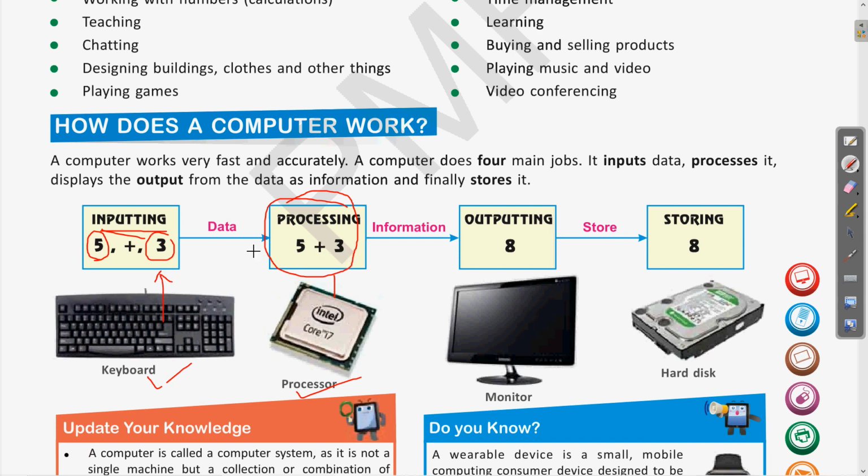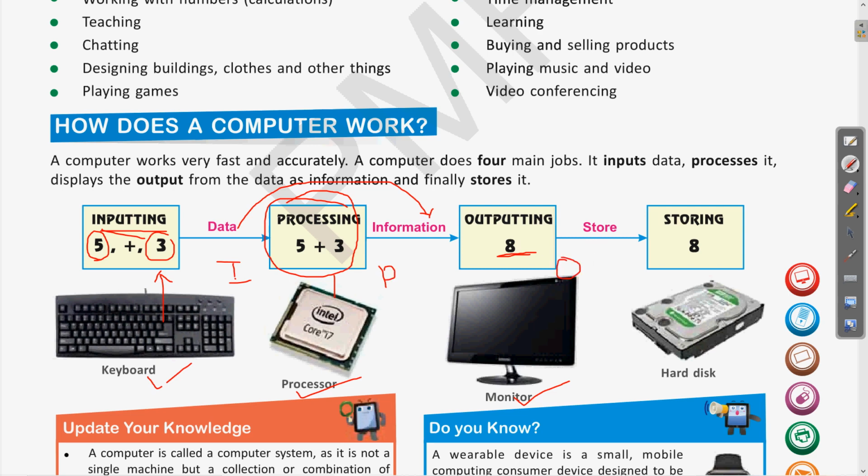Then this processing converts this data into information. Clear? Now you can see this information is shown to us as the output. So 5 plus 3 will be given as the output 8 with the help of any output device. Here you can see the monitor is an example of an output device. Clear? So here you can see the input, process and output cycle, that is the IPO cycle, which we have discussed initially in the chapter.